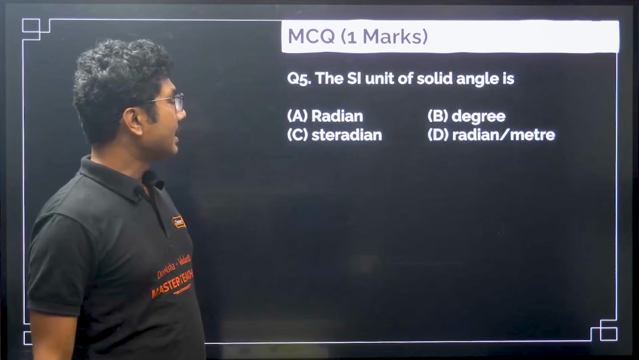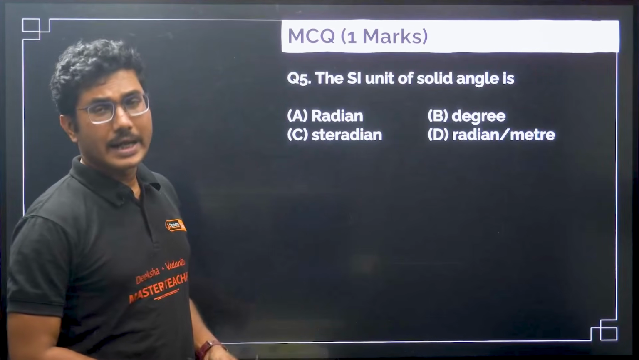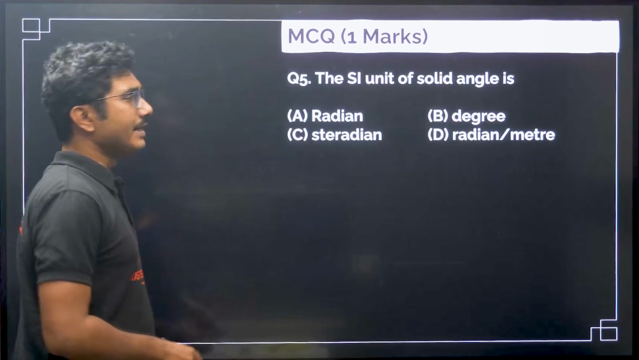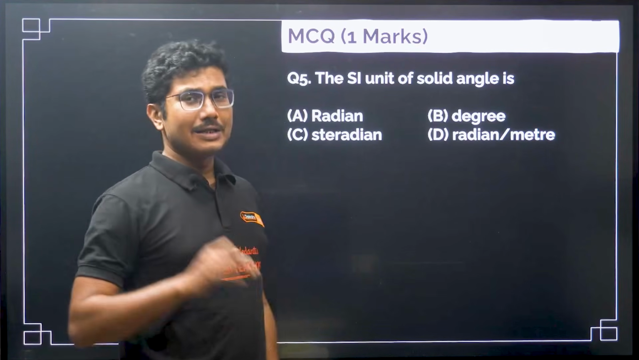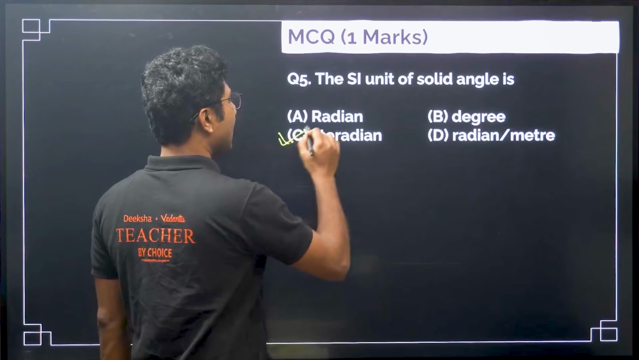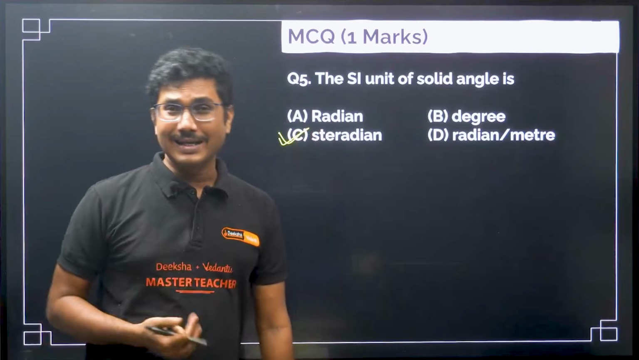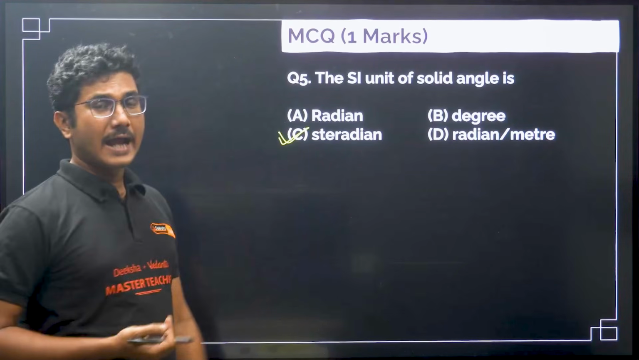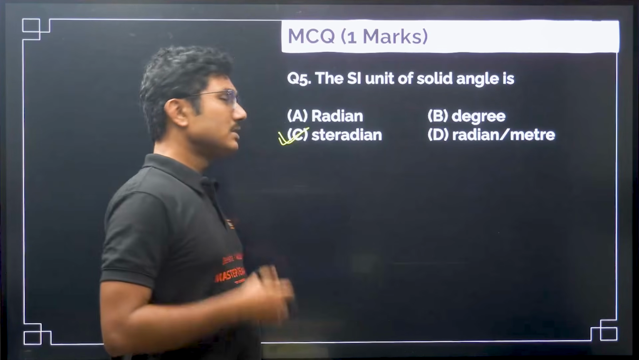Okay. Next question, the SI unit of solid angle. What is the SI unit of solid angle? The SI unit of solid angle is steradian. You have to remember that, there is no other option. Steradian is the SI unit of solid angle. The SI unit of a normal angle is radian, not degree. Okay, it's radian, and the SI unit of solid angle is steradian.